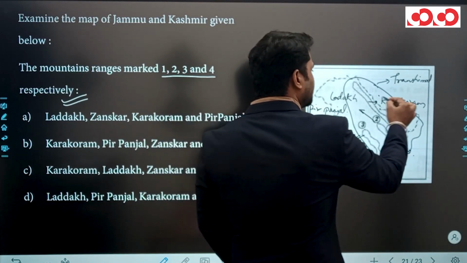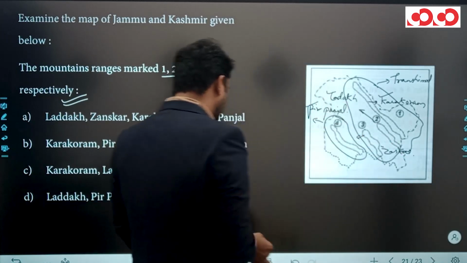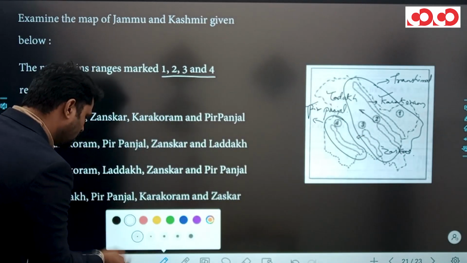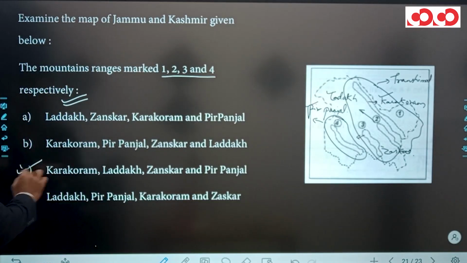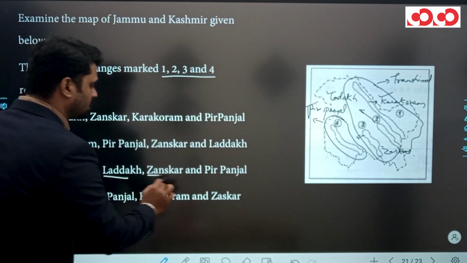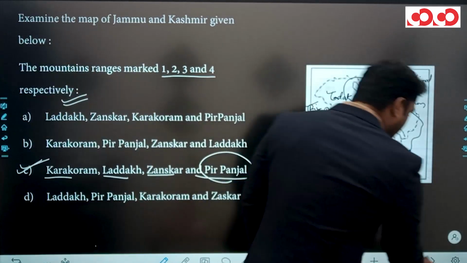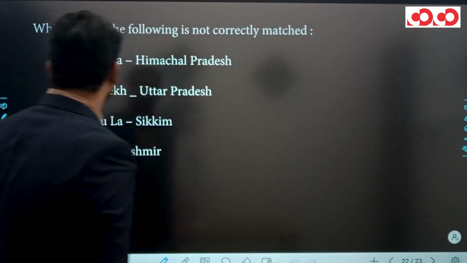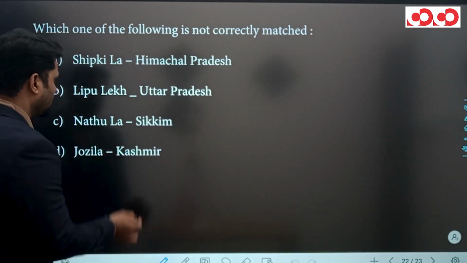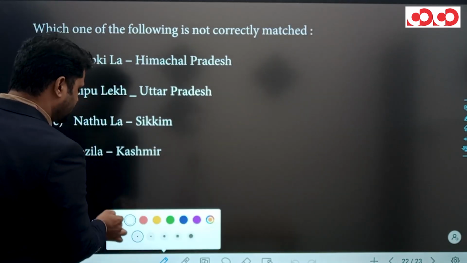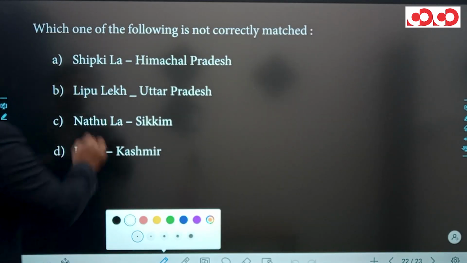Clear? So northernmost is Karakoram, then Ladakh, then Zaskar, then Pir Panjal, and according to the question, the right answer is option C, that is Karakoram, then Ladakh, then Zaskar, and then at last Pir Panjal. Clear? So let's move to the next and last question. The last question is based on passes, Himalayan passes actually. The question is, which one of the following is not correctly matched?